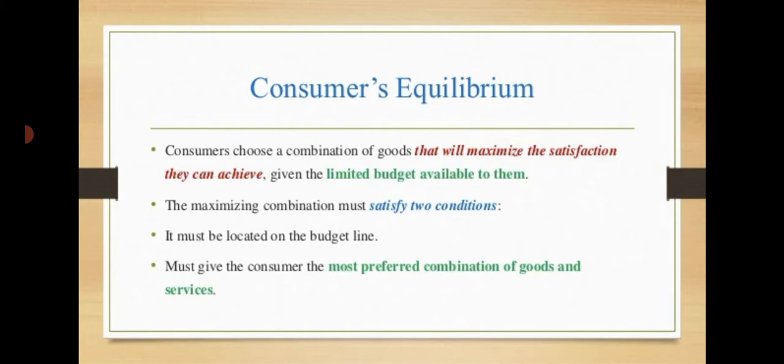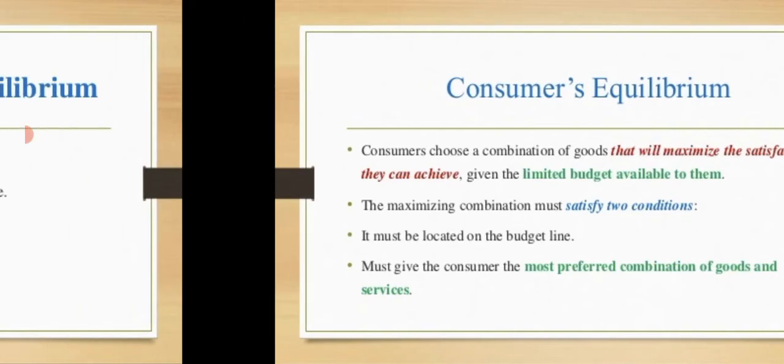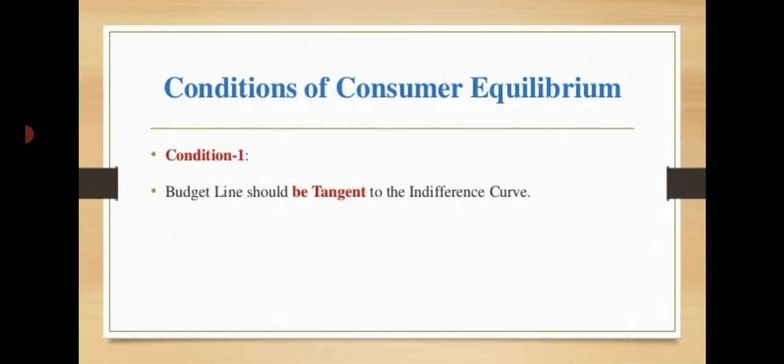First, it must be located on the budget line. Second, it must give the consumer the most preferred combination of goods and services, where the marginal rate of substitution is equal to Px upon Py. The budget line should be tangent to the indifference curve. I will let you know why it touches as a tangent.